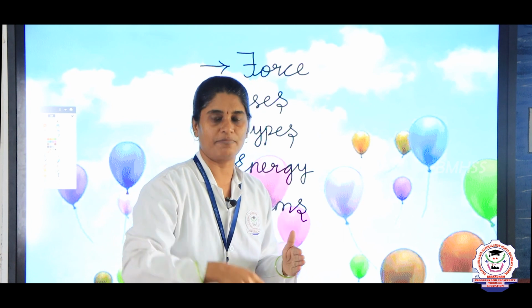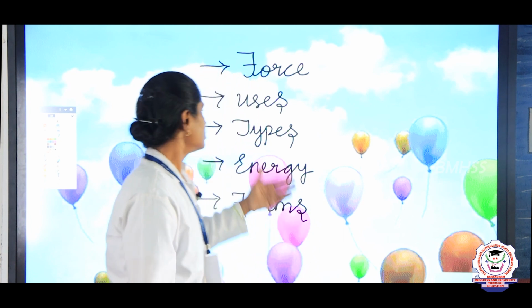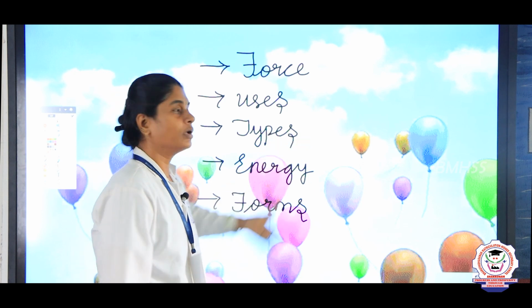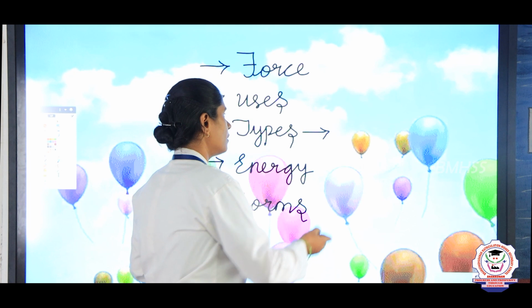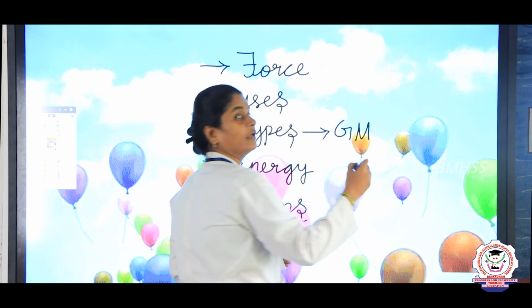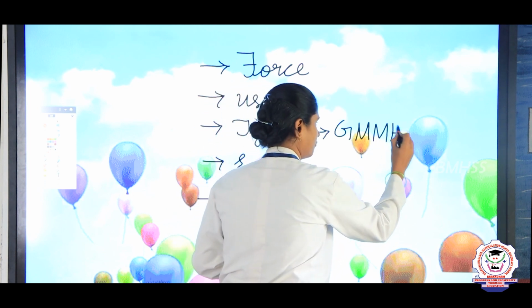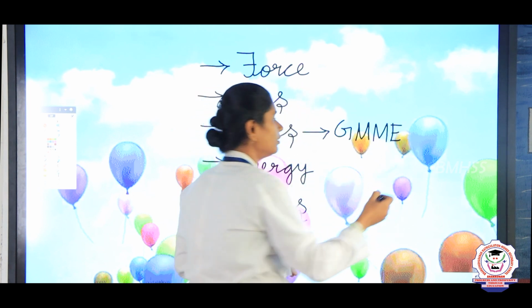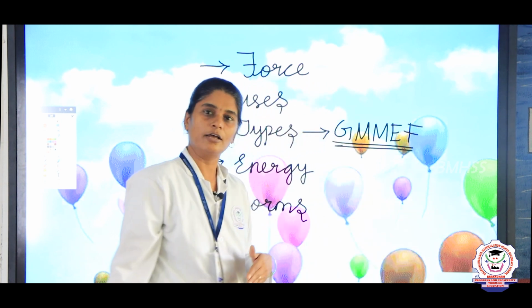There are two types of mechanical energy: kinetic energy and potential energy. And the types of forces we saw are gravitational force, magnetic force, muscular force, electrostatic force, and frictional force.